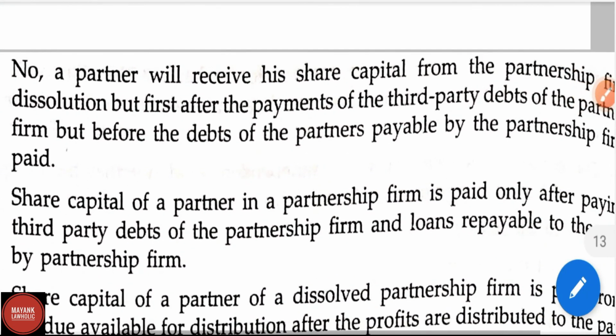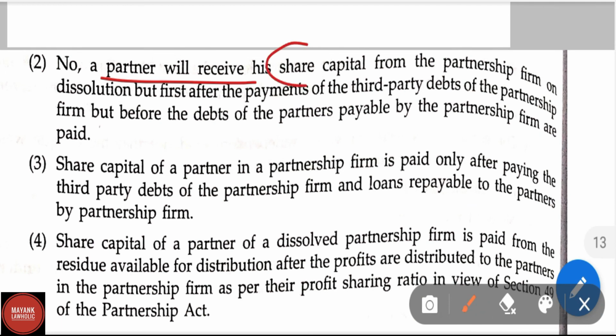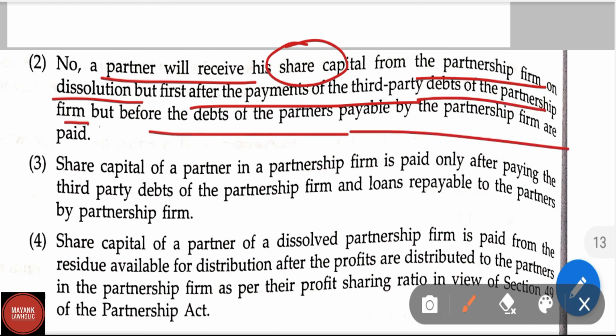Now let us see the statement second. No, a partner will receive his share capital from the partnership firm on dissolution, but first after the payments of the third party debts of the partnership firm, but before the debts of the partners payable to the partnership firm are paid. This is also the incorrect statement.